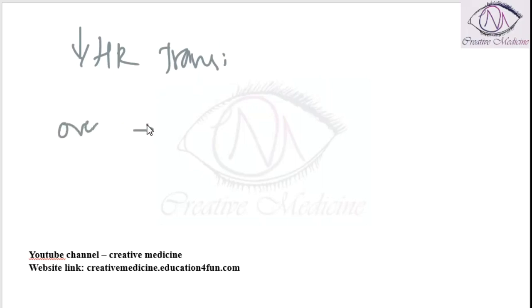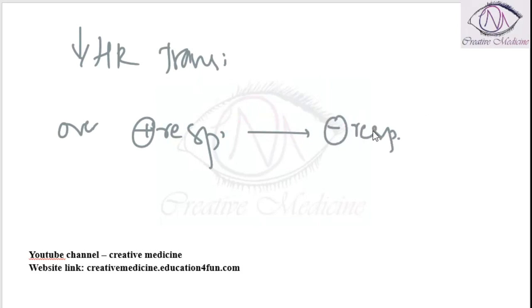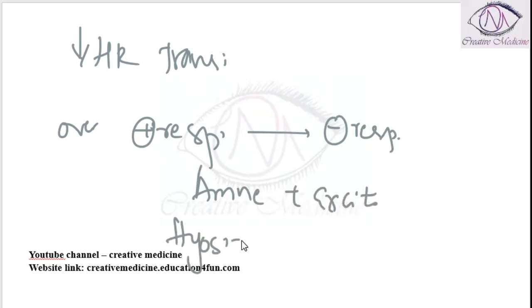Overdose of atropine will cause stimulation of respiration first, followed by depression of respiration. Atropine causes amnesia with excitement, whereas hyoscine will cause amnesia with sedation.